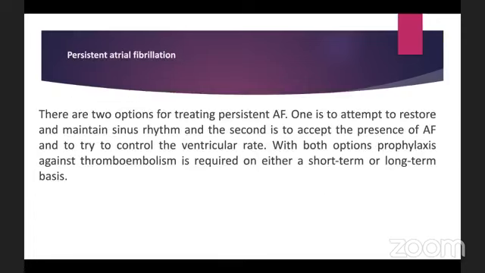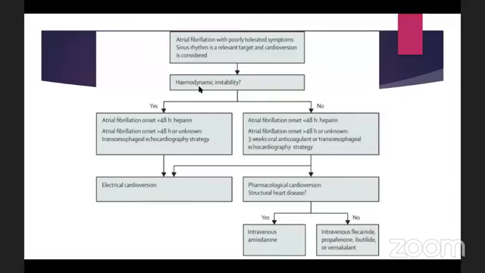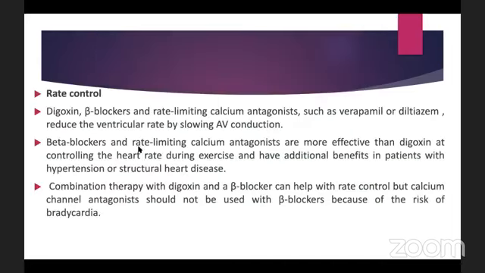For persistent atrial fibrillation, for rhythm control, if the patient is hemodynamically unstable, we go for DC shock. If the patient is hemodynamically stable, we can also consider DC shock, but for pharmacological cardioversion, if there is no structural heart disease, we go for flecainide or propafenone. And if there is structural heart disease, we can go for amiodarone. For rate control, we can use 3 types of drugs: beta blocker, calcium channel blocker, which includes verapamil and diltiazem, and digoxin.